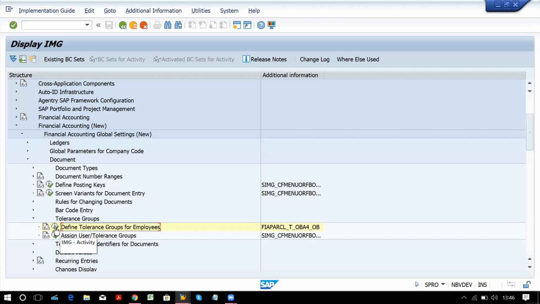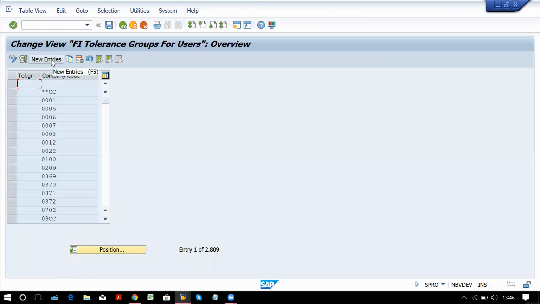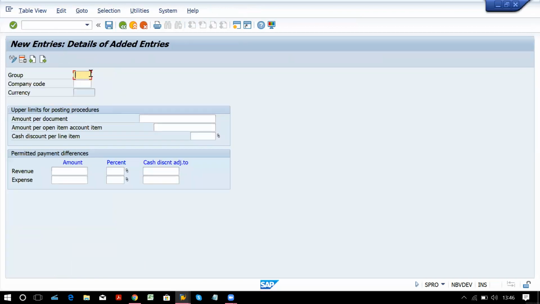If you enter here in OBA4, click on New Entries. This group field we have to keep blank because this will be created by the basis consultant. We don't have authority to create it.